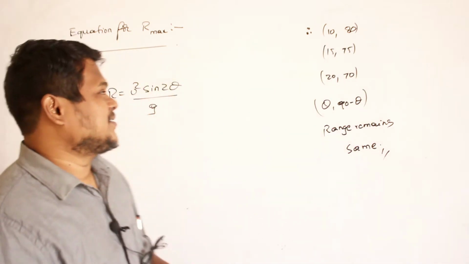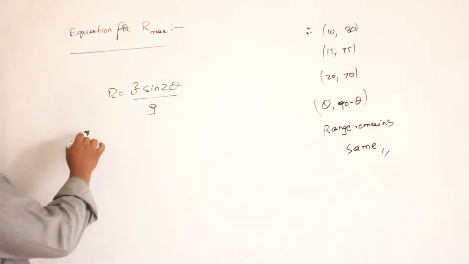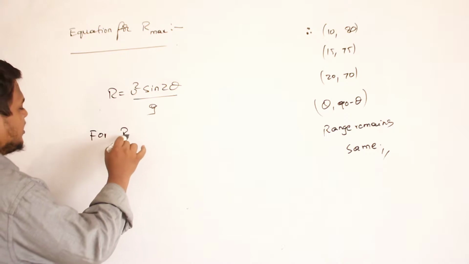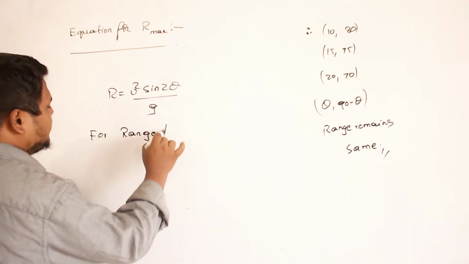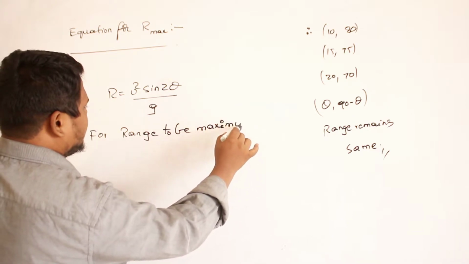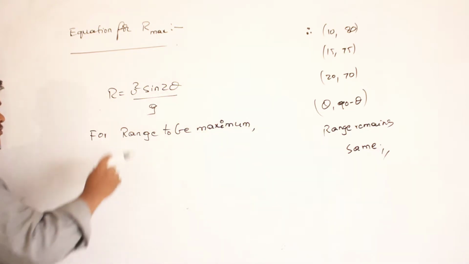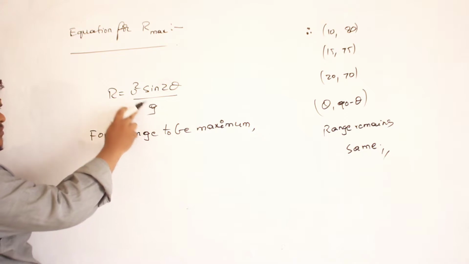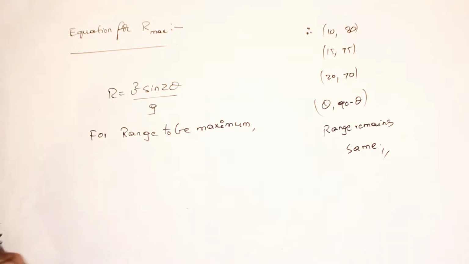See, for range to be maximum, clear? For the same initial velocity and for the same g value we are doing this. So these two are constants.